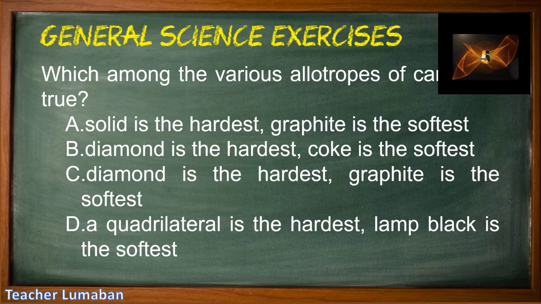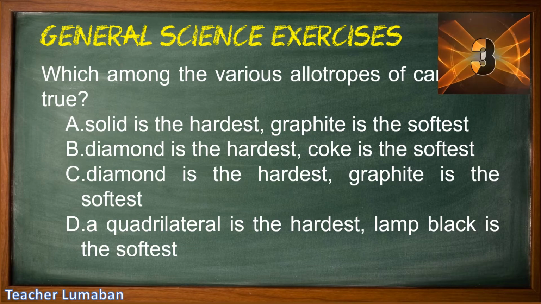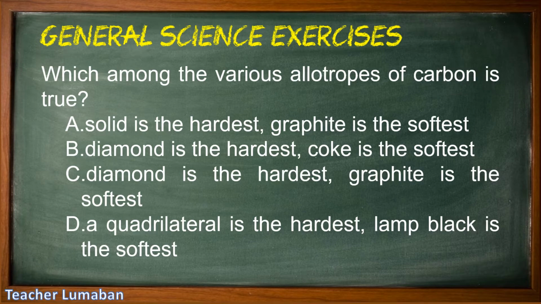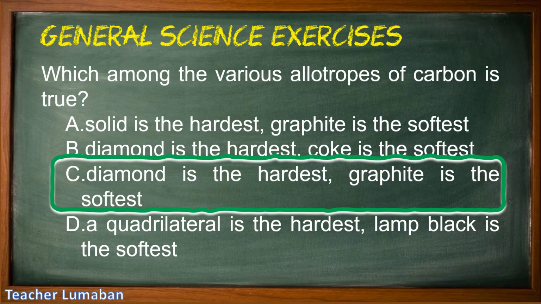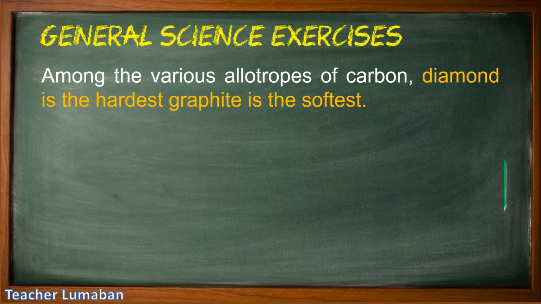5, 4, 3, 2, 1. The correct answer is letter C, diamond is the hardest, graphite is the softest. Among the various allotropes of carbon, diamond is the hardest, graphite is the softest.